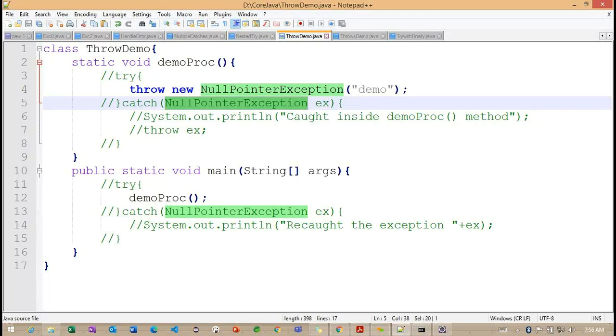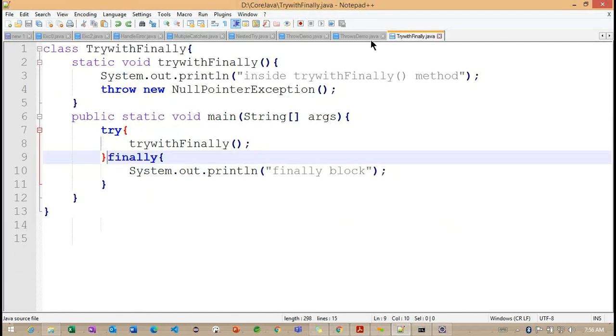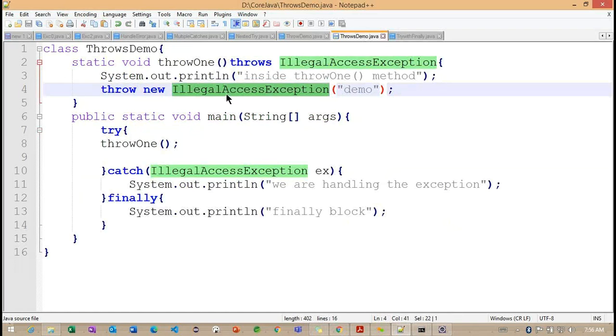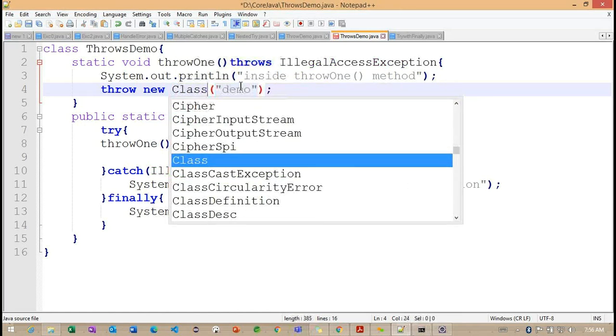So what are the unchecked exceptions here? We already identified ArithmeticException, ArrayIndexOutOfBoundsException, NullPointerException. These come under unchecked exceptions. But what about the checked exception? This is IllegalAccessException, right? And one more exception we have.